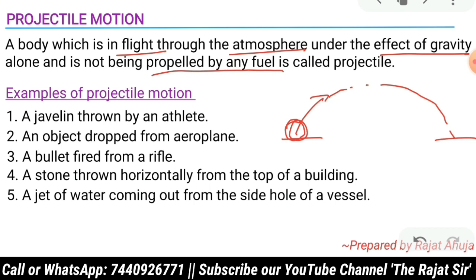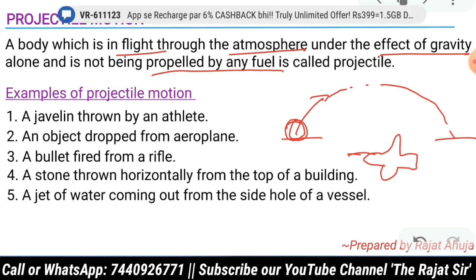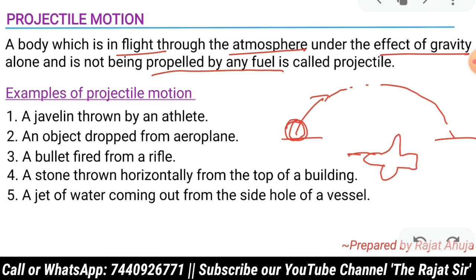But when you talk about examples like aeroplanes and rockets, these all come under the examples of something which is propelled by fuel. So we cannot take them under the example of projectile motion. So there are a few examples of projectile motion that we are going to cover today.